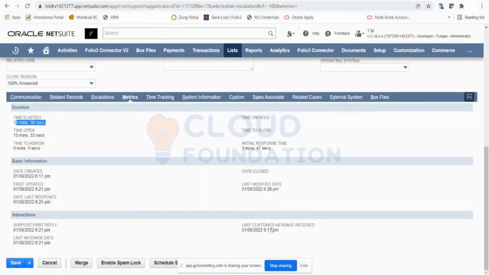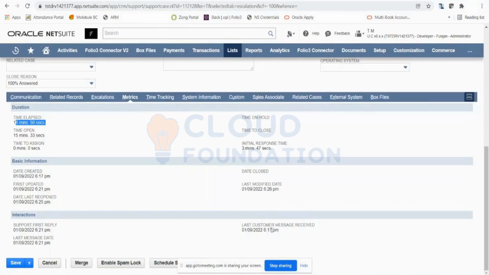Now, based on all this information, you can do your key performance indicators and you can evaluate the performance of your support team. If I have set a lead time of 10 minutes, then it should not exceed 10 minutes, right? But in this case, you can see that this case was open for 15 minutes before it was responded to, right?